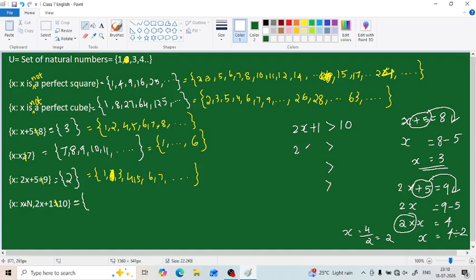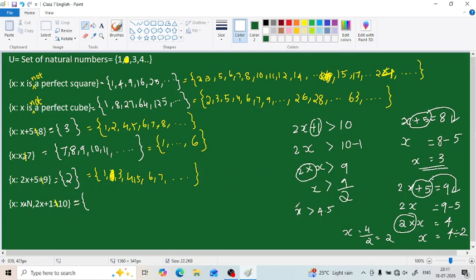Place the greater than in the middle and solve it like the equal to itself. First we will get the value of 2x. We need only 2x here, and the extra part is plus 1. When we move it to this side, it becomes minus 1. So 2 into x is 9. Then we have to move the 2, which is the extra part now. When it is moved to this side, it becomes 9 by 2, which is 4.5. So all the elements greater than 4.5 form our set.